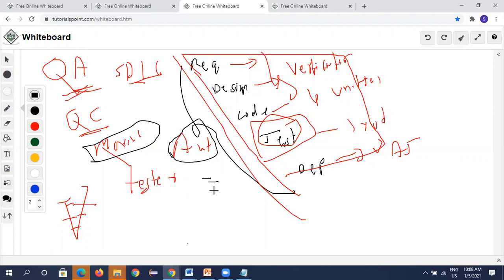He writes some code in some language, and when he executes that code, the application is executed, and the result is the same as what the manual tester is doing.